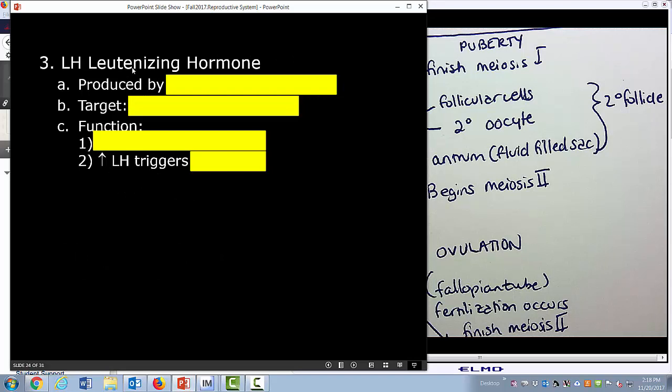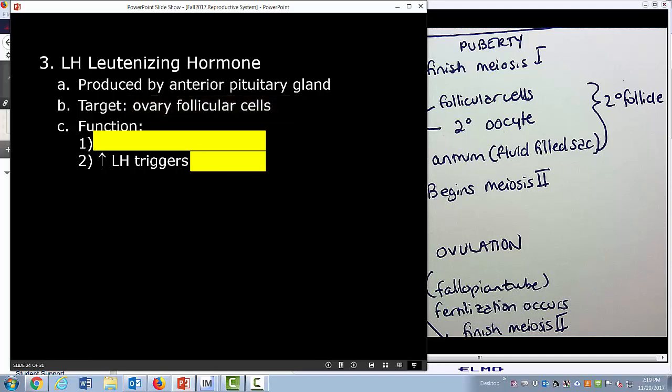Luteinizing hormone is produced still by the anterior pituitary gland, and it also targets the ovary. Specifically, it targets the follicular cells. I put follicular cells on those diagrams because the luteinizing hormone is going to stimulate those cells, oh, I just gave it away, didn't I, to produce its hormones. It's going to cause the follicular cells to produce estrogen, more in just a few minutes.